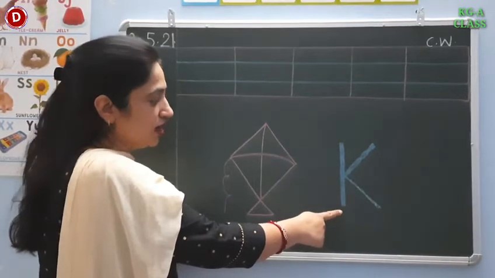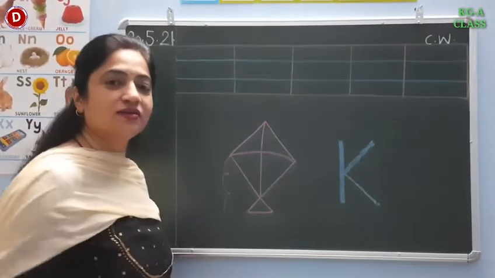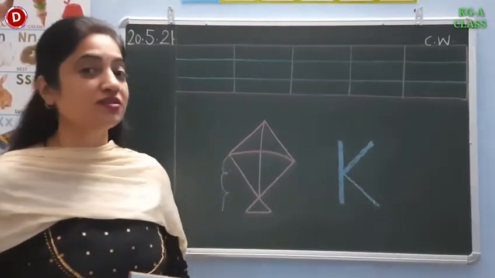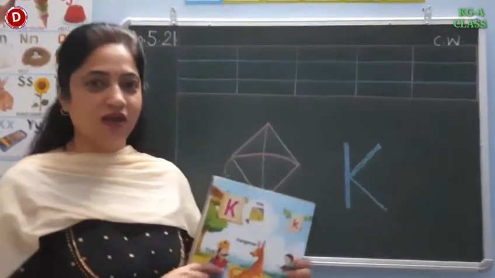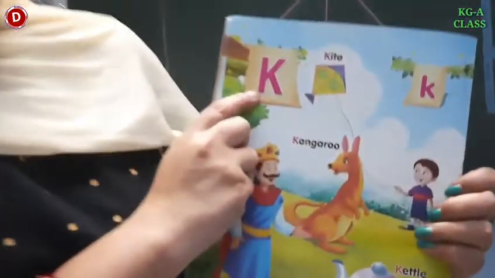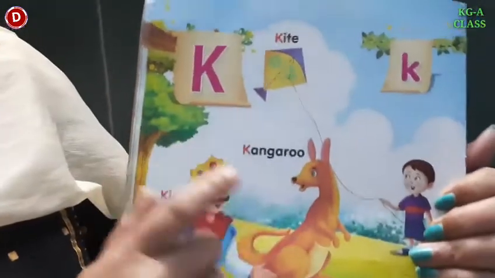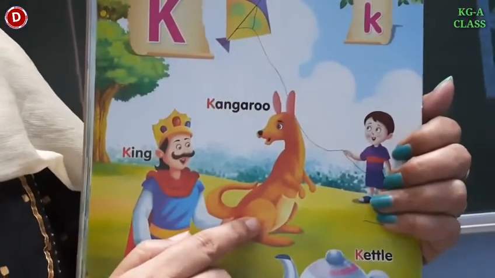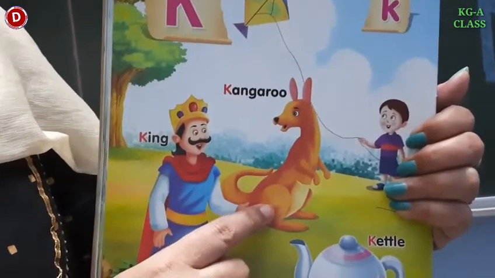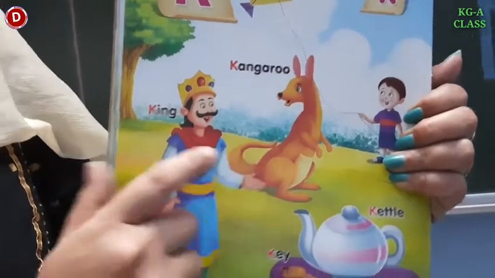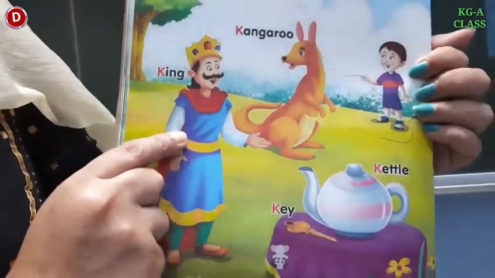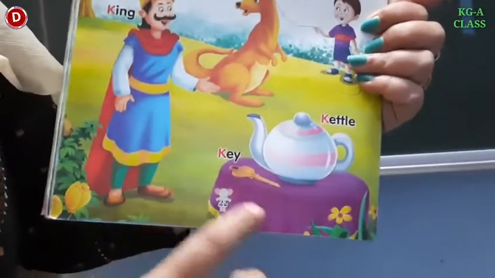Children, today I will teach you to write capital K. And you know now, K for kite. But there are many other things which start with letter K. So have a look. See children, this is K. K for kite. K for kangaroo. It's an animal which is found in Australia. K for kangaroo. K for king. K for kettle and K for key.